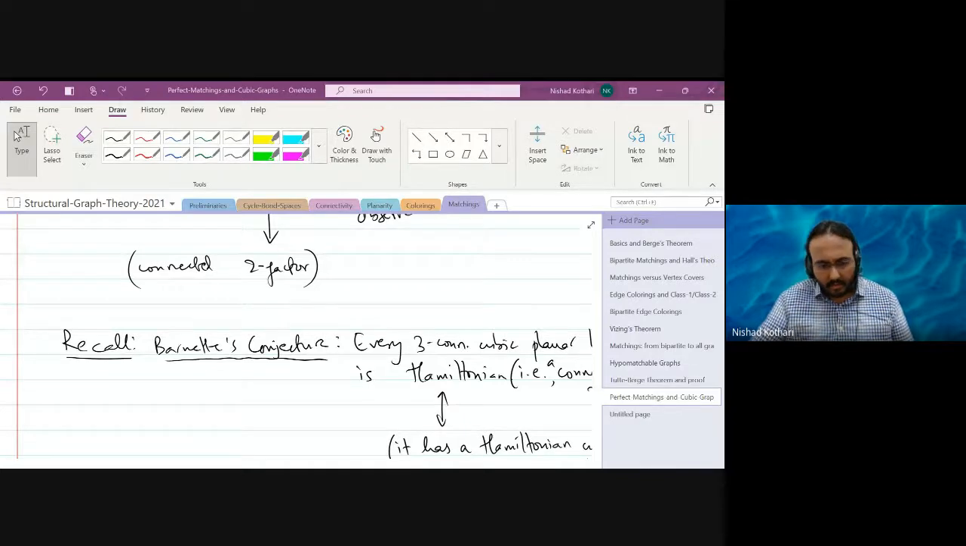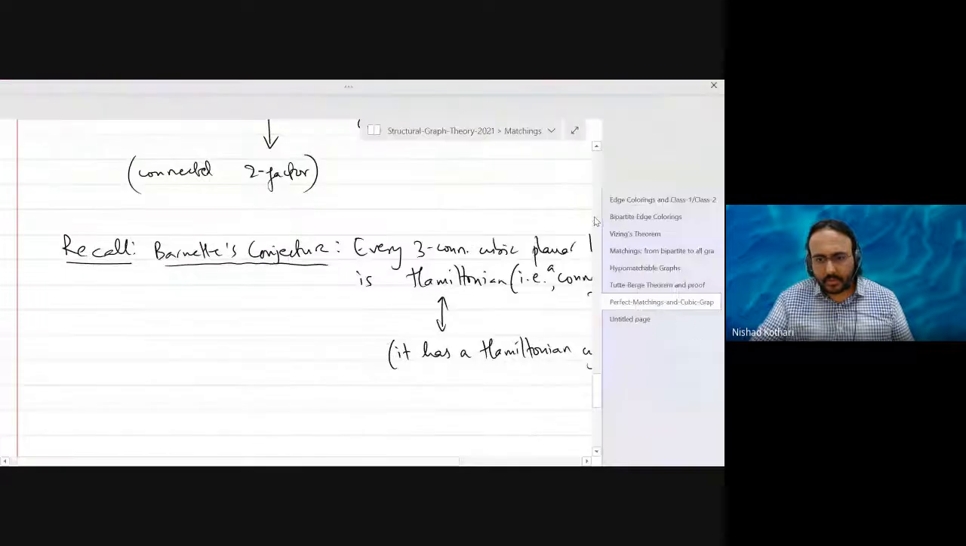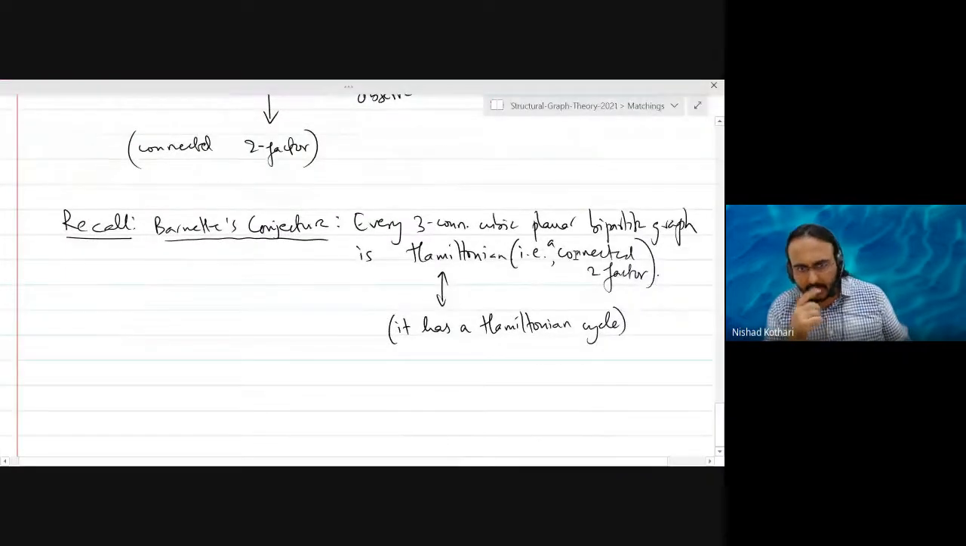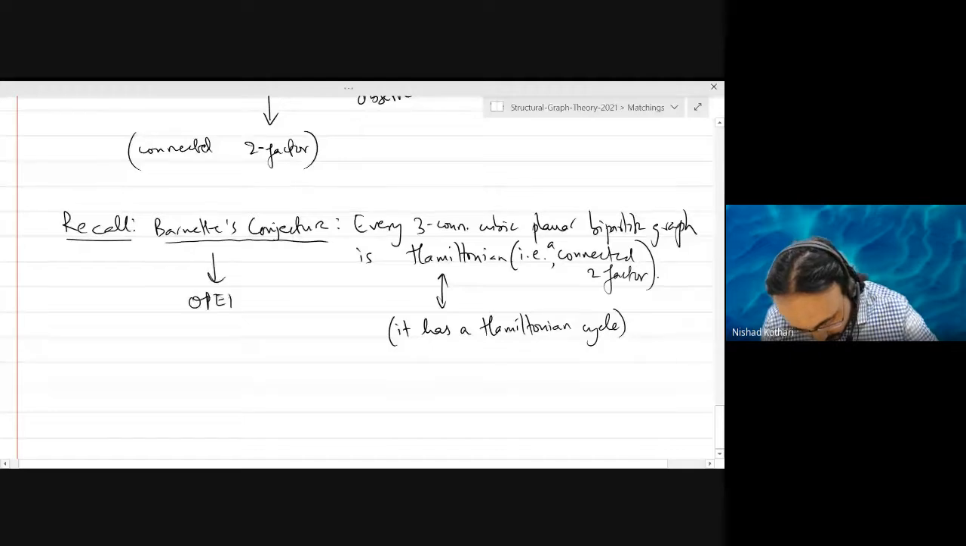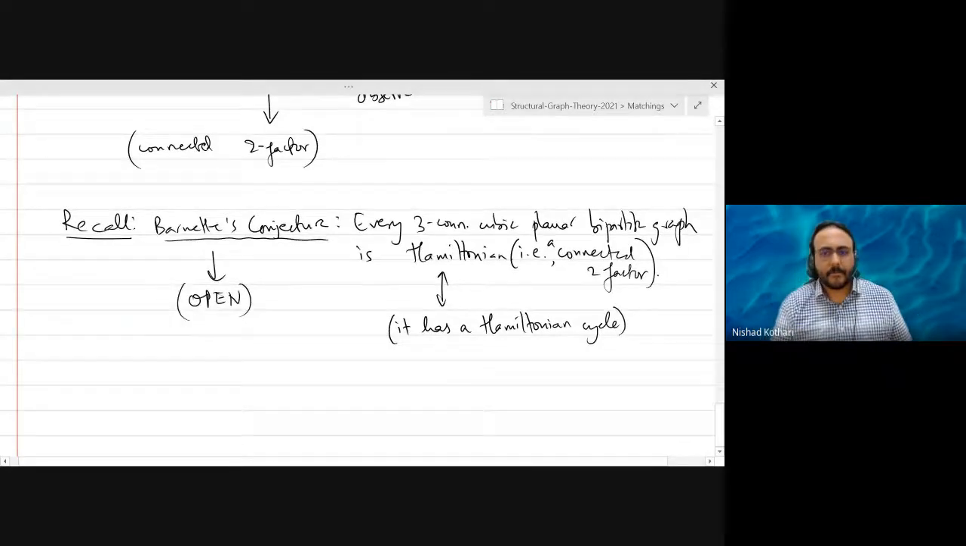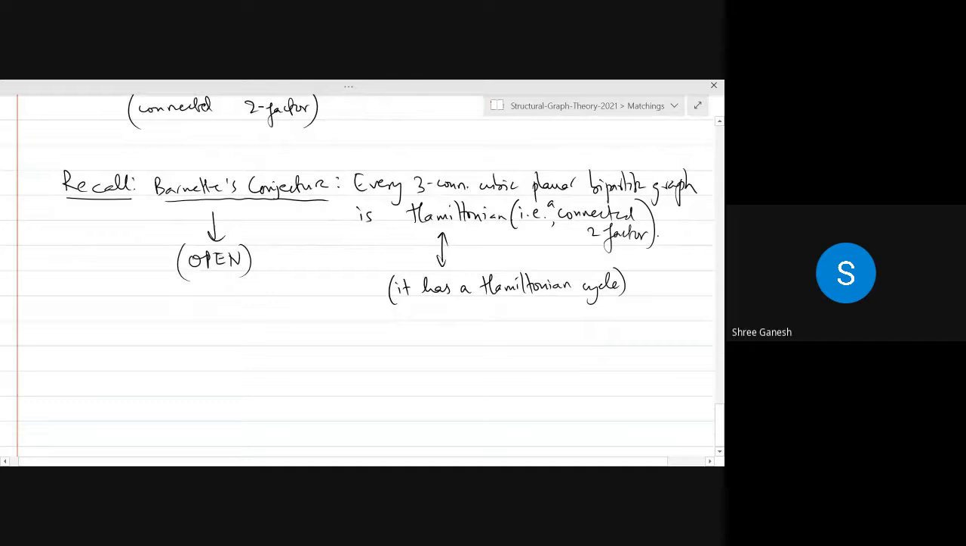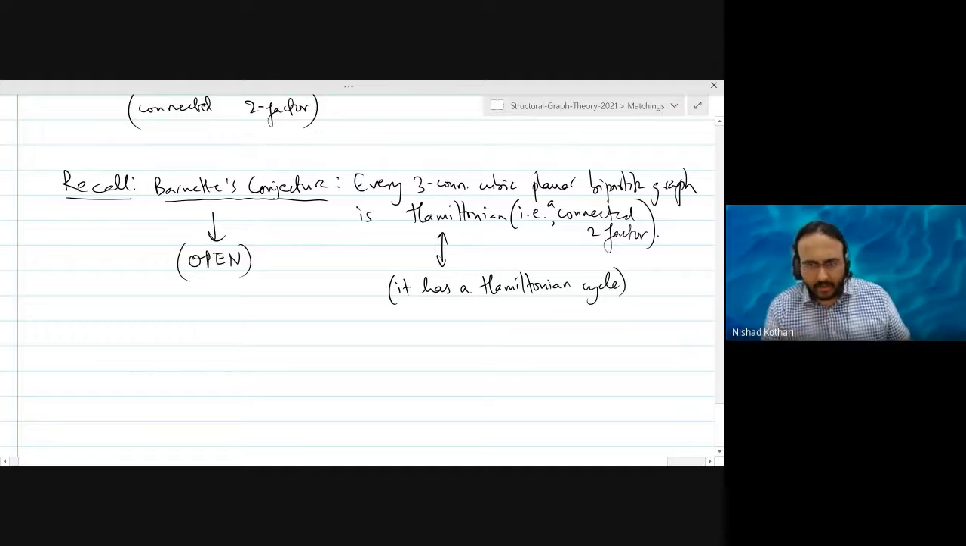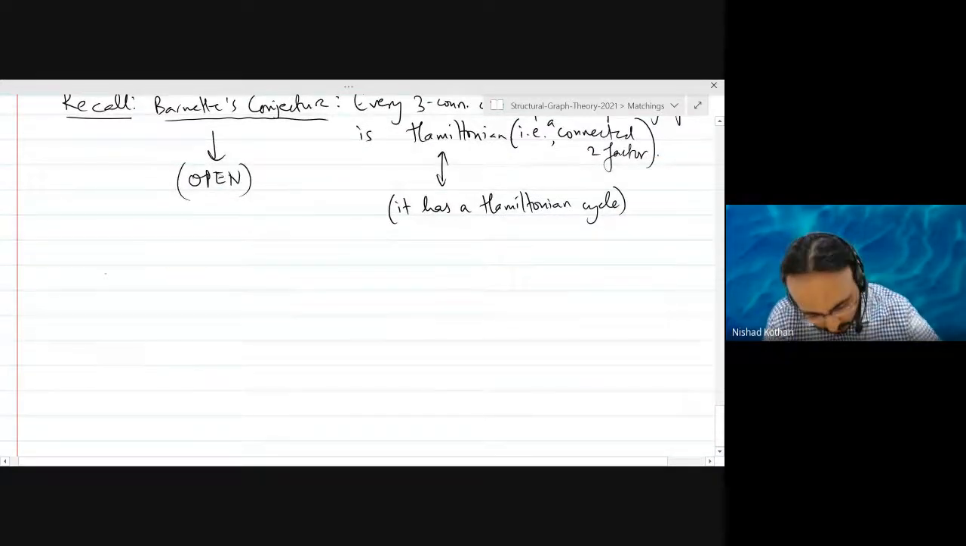Are there any questions or concerns regarding Barnette's conjecture? This is open. This is an open problem. Sir, can you give an example for this? Sure, that's a good point. Let's take an example.